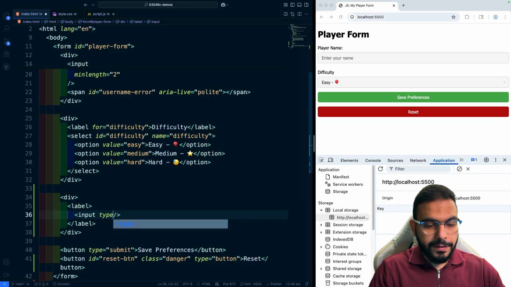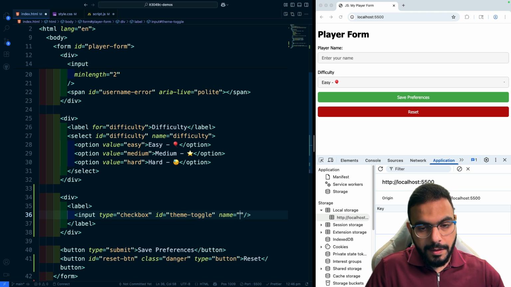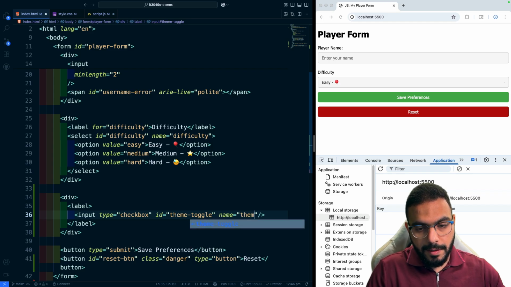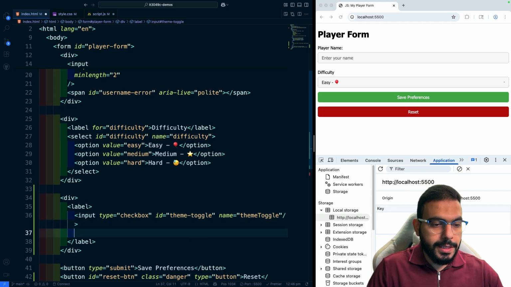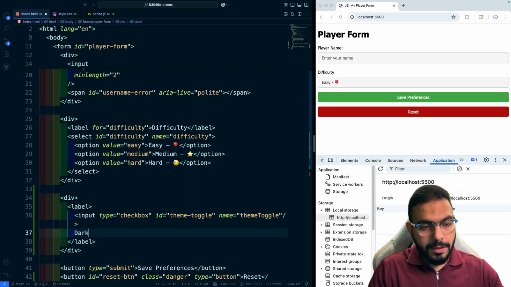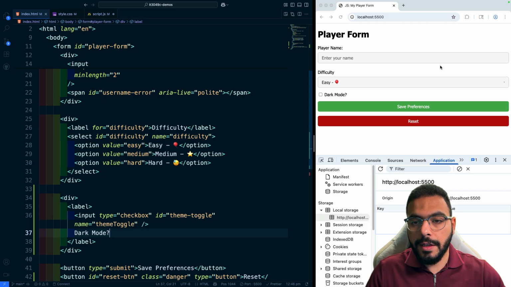So this is going to be of type checkbox. It will have an ID of theme toggle, and it will have a name of theme toggle. All right. Now we're still inside the label, so we'll call this "Dark mode?", and we save, and here we go. We have our extra field.